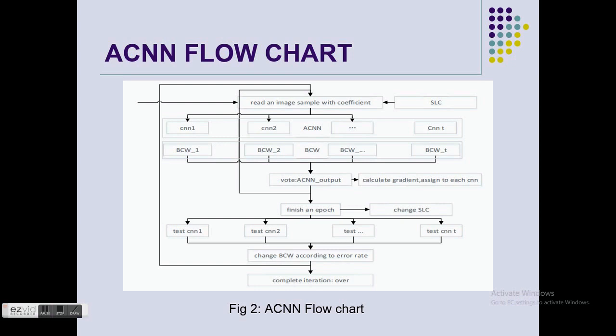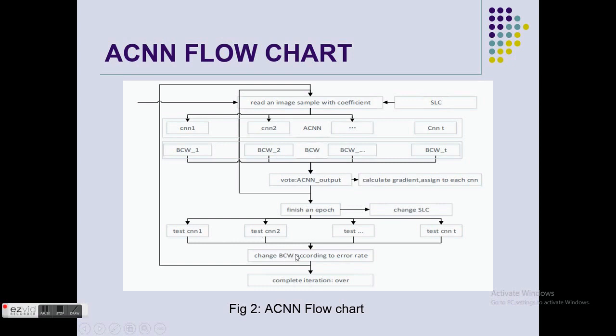If the error rate of CNN1 is the least, the voting power of CNN1 becomes the highest. So the error rate is inversely related to the voting power, which is the BCW.